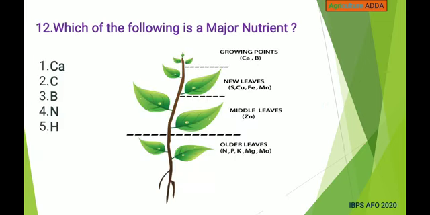Which of the following is a major nutrient? Calcium, carbon, boron, nitrogen, hydrogen. Answer is nitrogen.